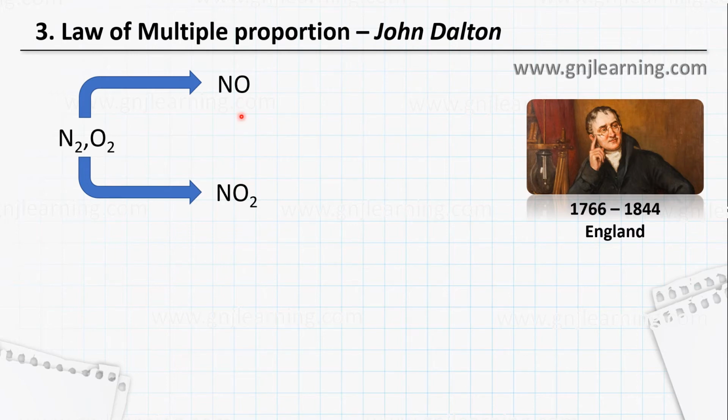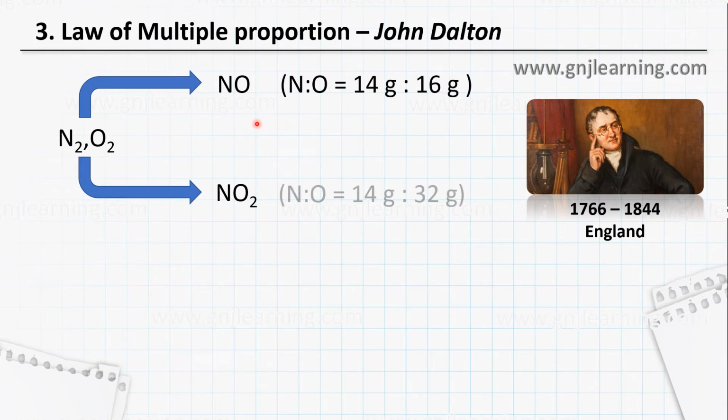Using this observation, and based on many other examples, like carbon monoxide and carbon dioxide formed from carbon and oxygen, which have a similar case, carbon is the same in both, but oxygen is doubled. We can take enormous examples. By looking into these examples, John Dalton tried to put forward a law. In nitric oxide we have 14:16, their atomic masses, whereas in nitrogen dioxide it is 14:32.